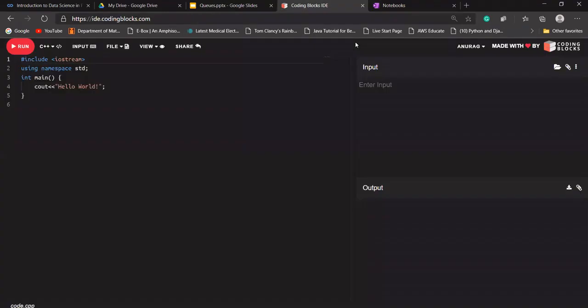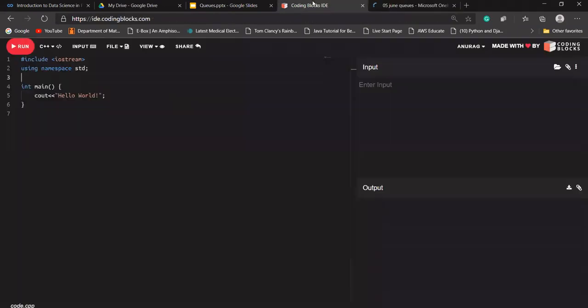Okay, till then, let's try to create it first by coding itself while our OneNote is setting up.